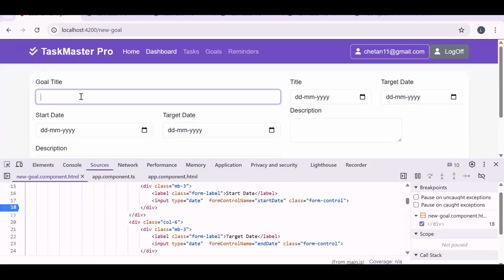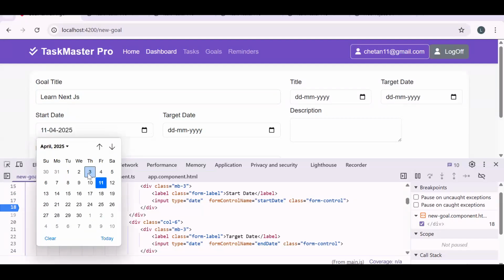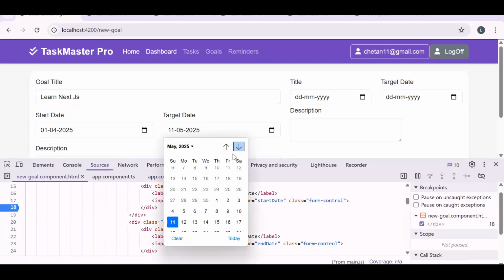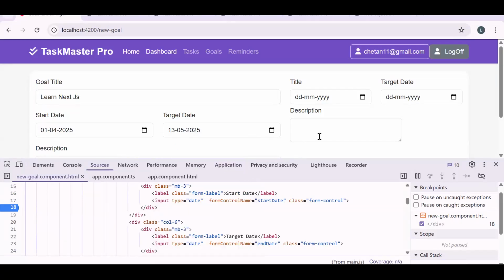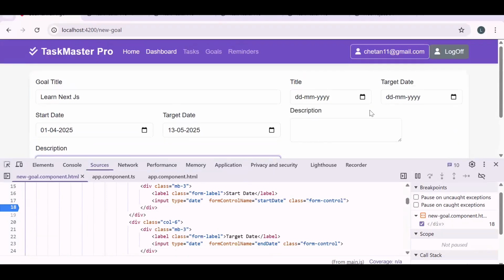Let's say my this year goal is to learn Next.js. This is my obvious goal for learning Next.js. So I will start from, let's say, April 1st, and I will try to complete it by, let's say, May something. Description, something I will add, just a demo description I'm adding.